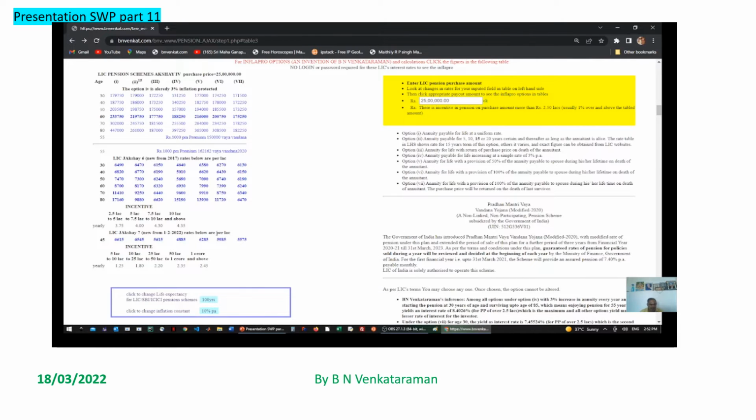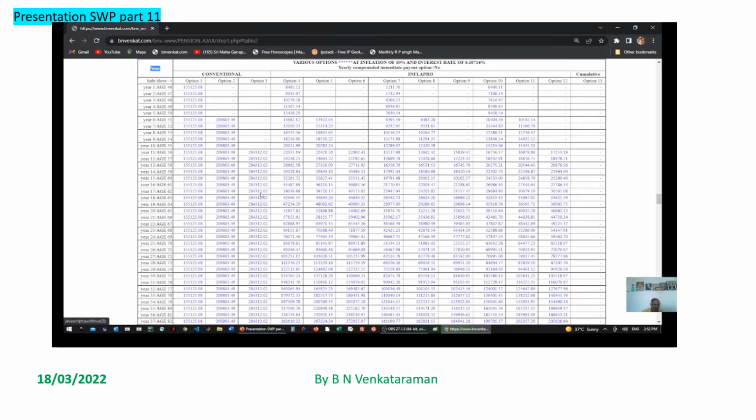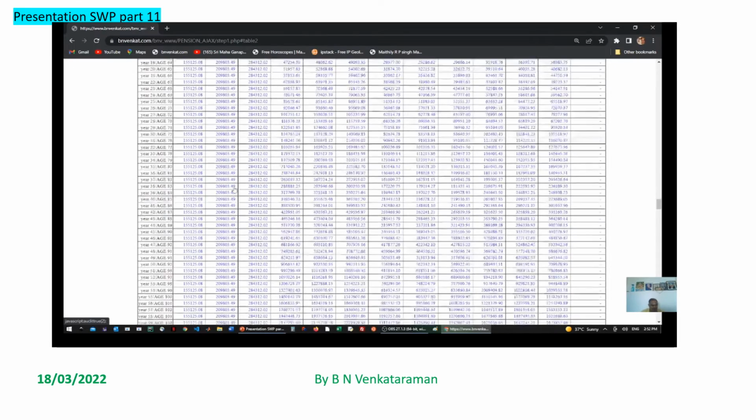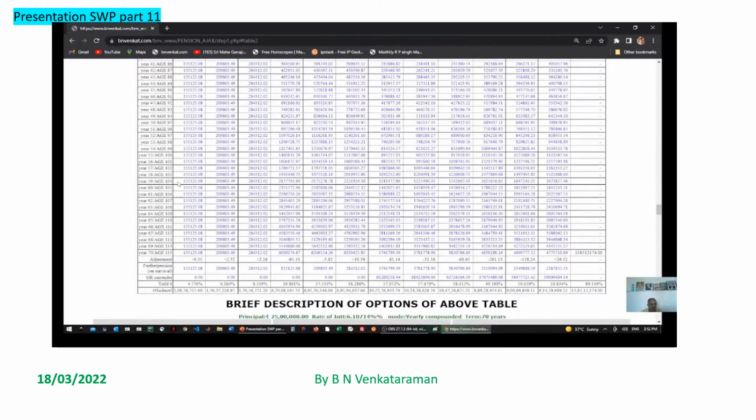Let us try option 6. This 100% annuity is payable to the spouse after the death of the annuitant. See, for up to 100 years of the annuitant, we get a particular amount, and the same amount continues for another 15 years until the death of the last survivor.